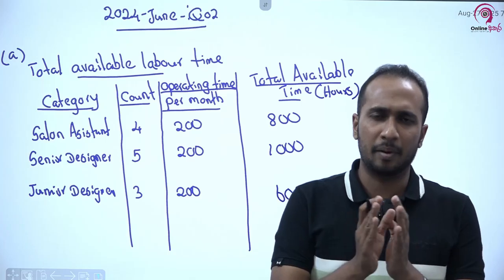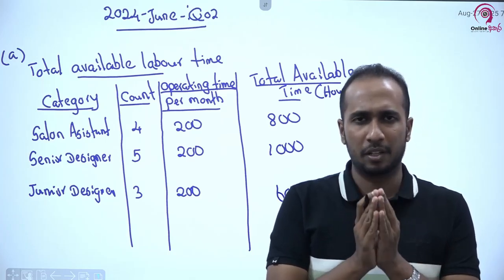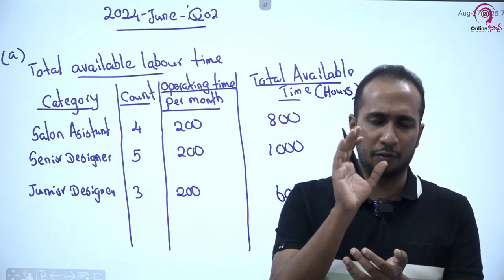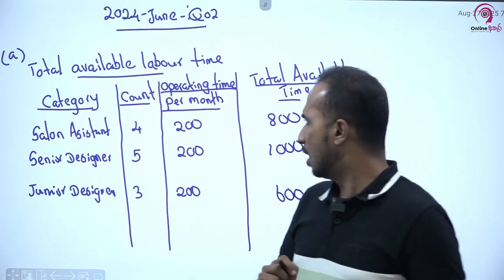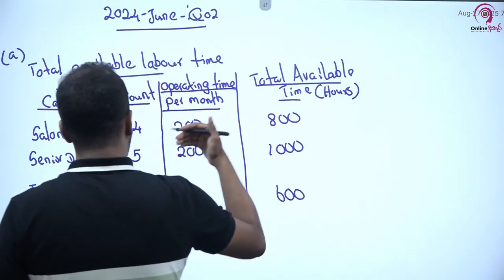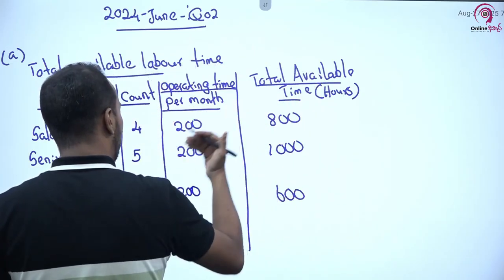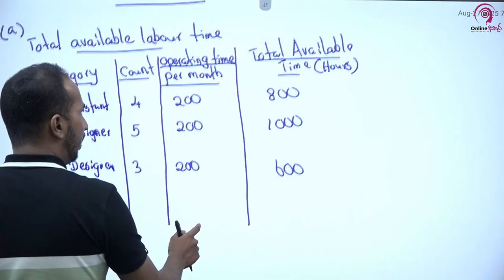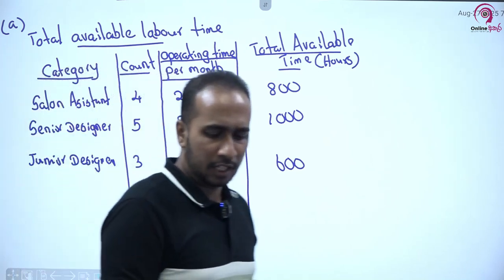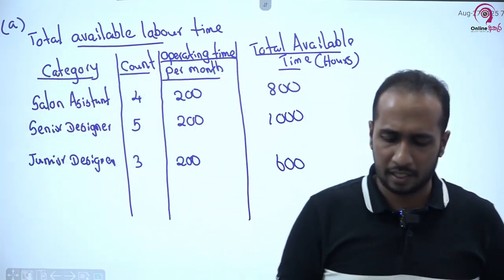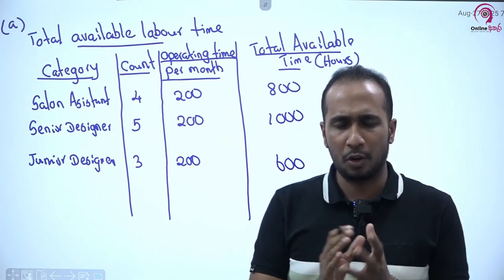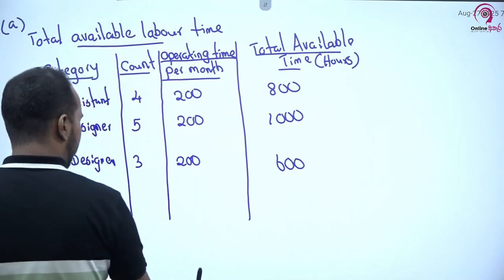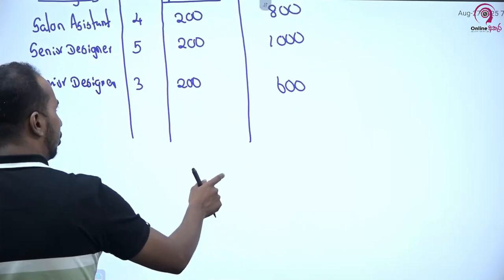Okay, then this is the first approach, children. In throughput accounting, when you check whether a resource is a bottleneck or not, the very first thing you need to see is how the availability is. Now we are done with the availability. Then we have to see our production capacity, right? Based on this availability, we have to see our manufacturing capability. That is the second step. Now, as the first step we took the total resource availability.